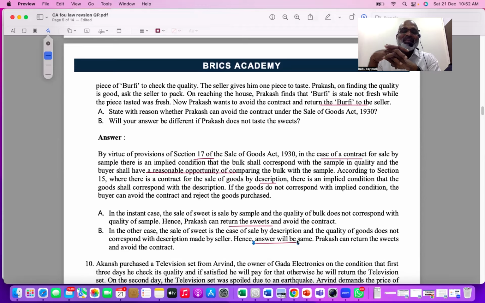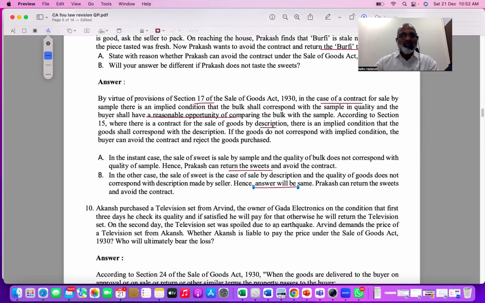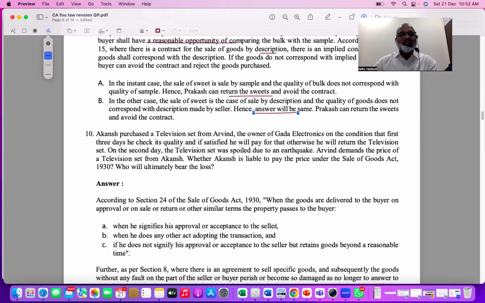So therefore, even in that case, if the sweets which are delivered are not matching with the description, the buyer can definitely return the goods, avoid the contract, cancel the contract, take his refund, and go off. That's it. Got it now? Quickly move on to the next question.